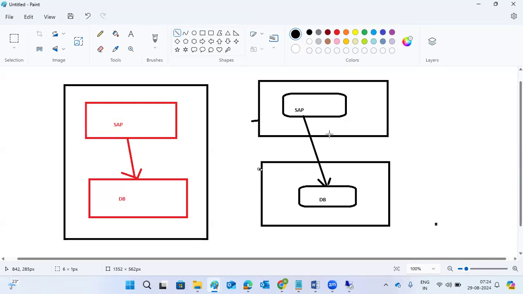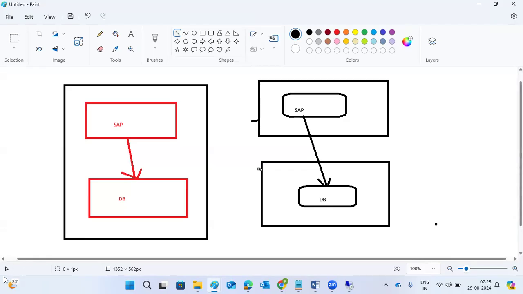Then, but the risk is very less. Why? Because here one is running on a dedicated operating system, and one is running on a dedicated operating system. Very less risk, right? Why? Because both are running in one system. Sometimes what happens? The operating system will go down here, right? The operating system will go down here. So this is one of the things here. So that's the reason.